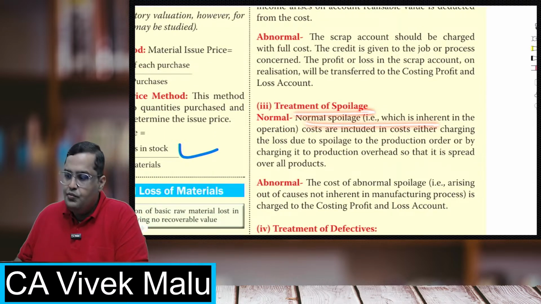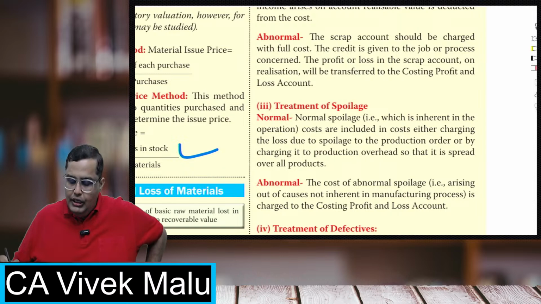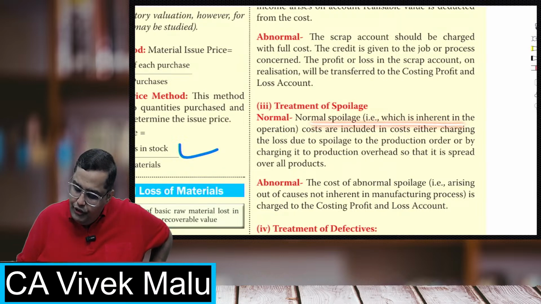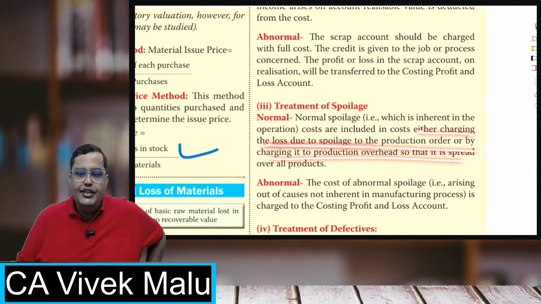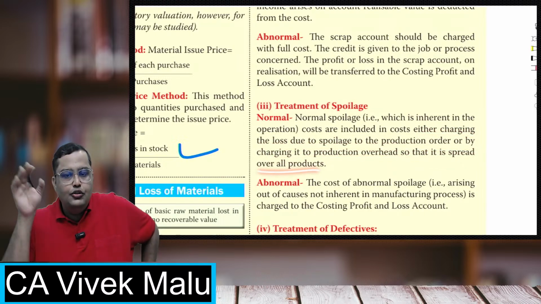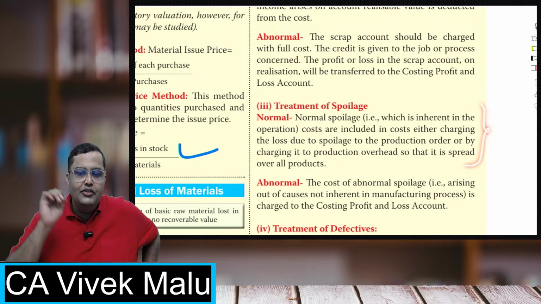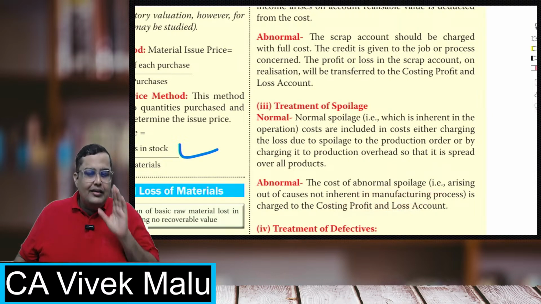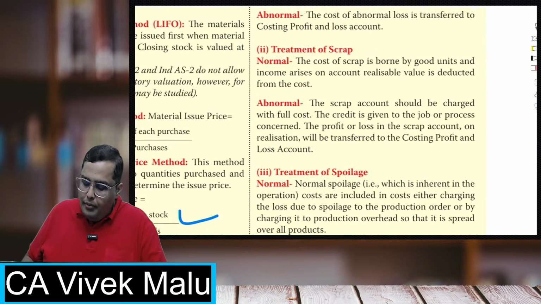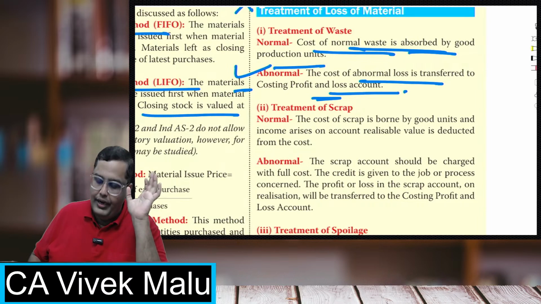Spoilages, if the spoilages are inherent, if they are part of the production, then normal spoilage which is inherent in the production is included in the cost, either charging the loss due to spoilage to the order or transferring it to the overhead. So we'll directly charge it to that particular order, or we'll transfer it to the overheads. Abnormals are always taken to the costing P&L account. General rule, abnormals go to costing P&L. Normal losses can be absorbed by the good units or even transferred to overheads.